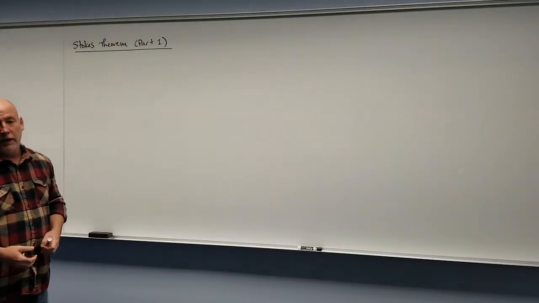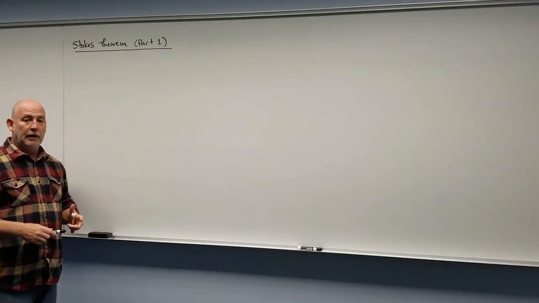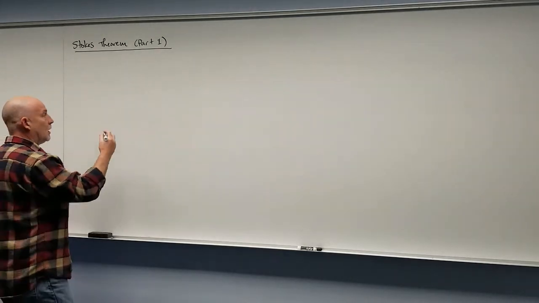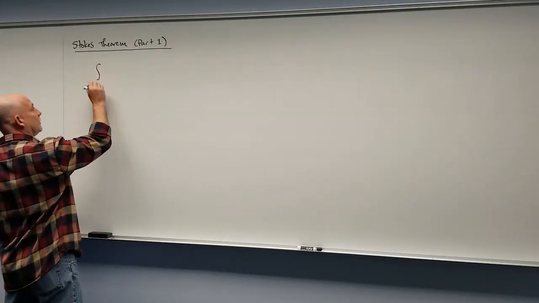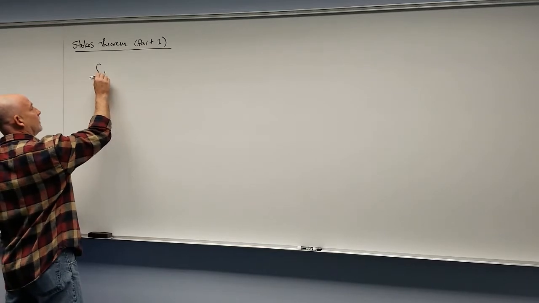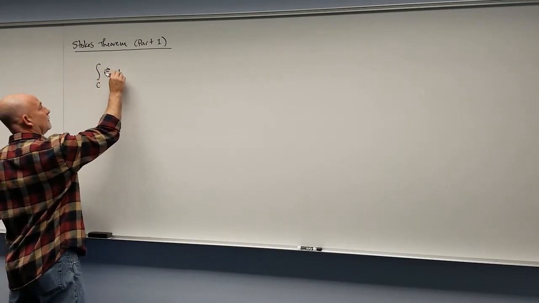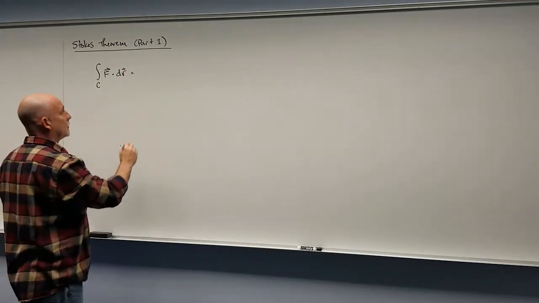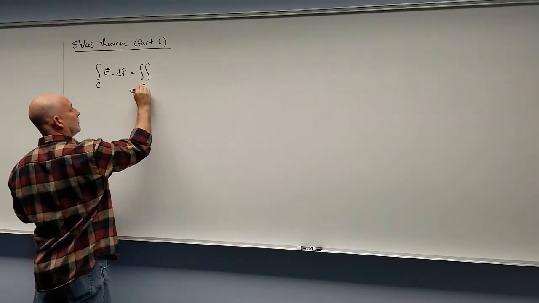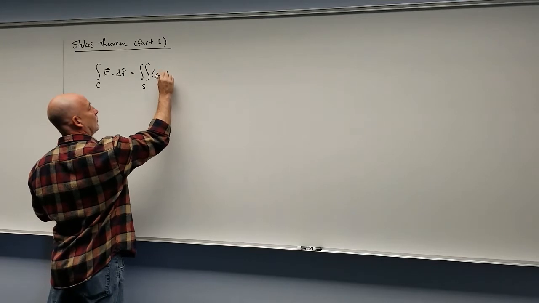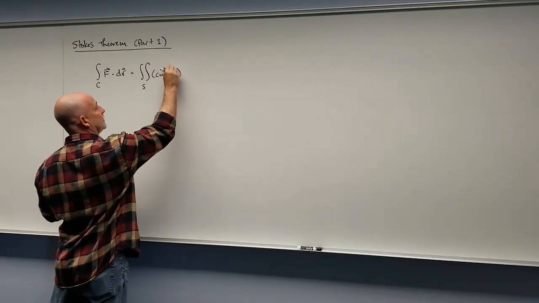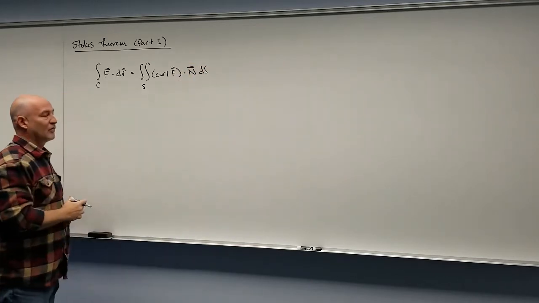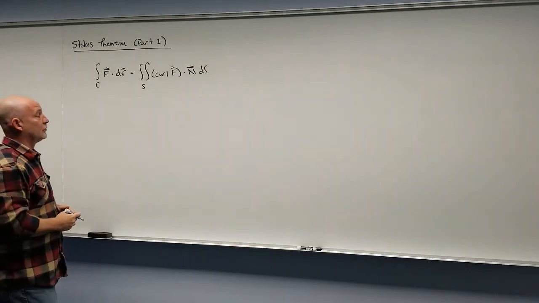Stokes' theorem is the last integral theorem that we're going to take a look at, and like all integral theorems, it gives us two ways to look at the same picture. Now we're going to start with an integral that we've seen a lot now. This is basically our work integral. The integral of F dot dr is equal to the integral over a surface of the curl of the field dot n dS. Okay, so we've got a few definitions to go through here first.